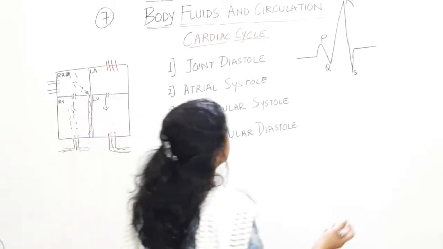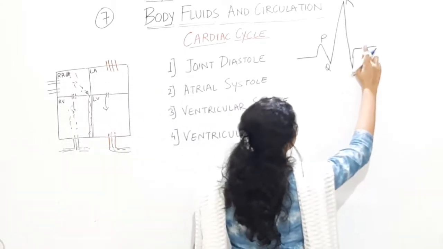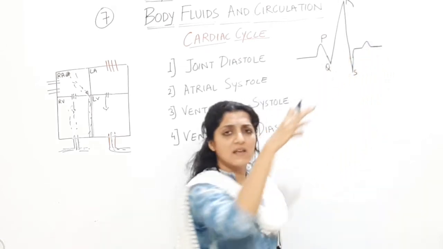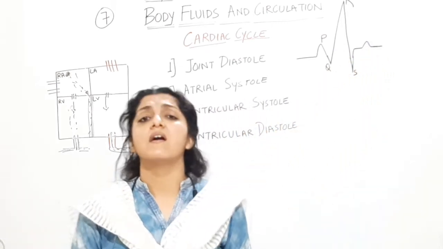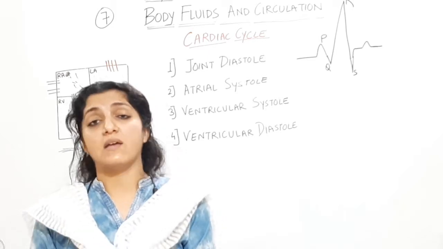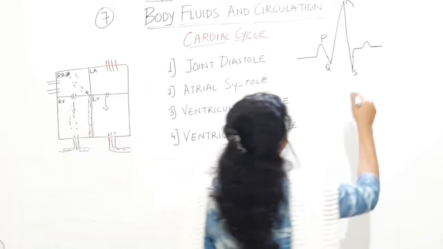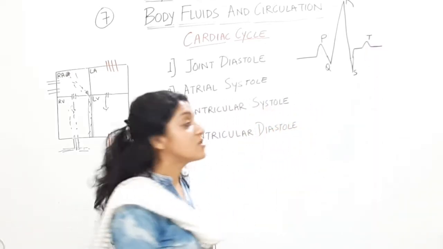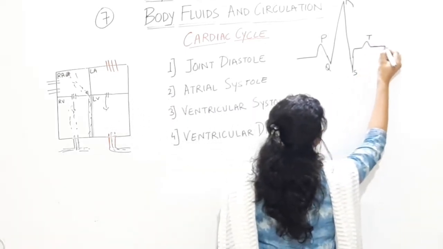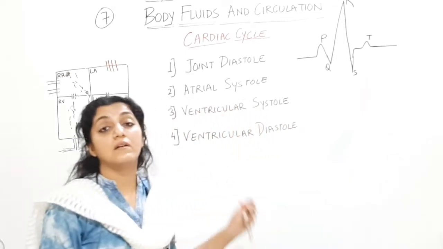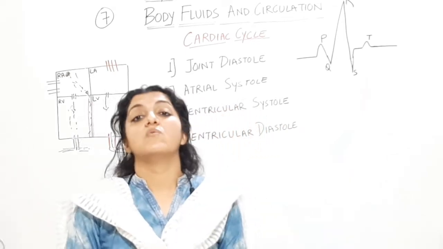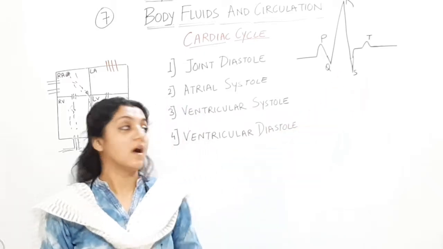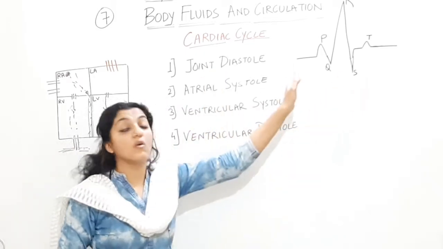Alright, now after the ventricular systole, ventricles are going to go in diastole. जब उनका धीरे धीरे ventricular pressure reduce हो रहा है, ventricles are going to go into diastole. So this point T is going to represent ventricular diastole, which is again going to continue as the joint diastole with the atria. Follow this and then follow this.